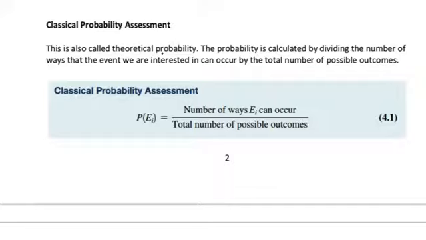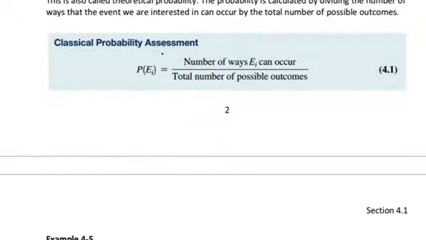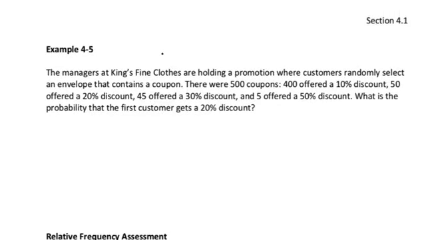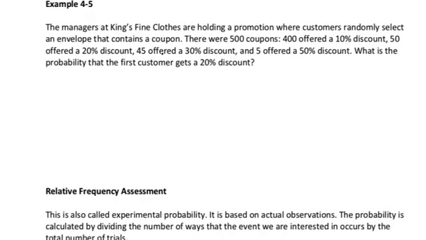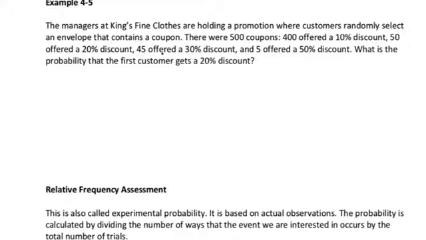number of possible outcomes. So for example, the managers at a clothing store are holding a promotion where customers randomly select an envelope that contains a coupon. We have 500 coupons, 400 with a 10% discount, 50 with a 20% discount, 45 with a 30% discount, and 5 with a 50% discount. What is the probability that the first customer gets a 20% discount?